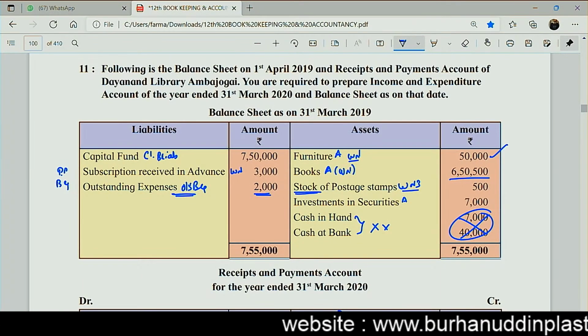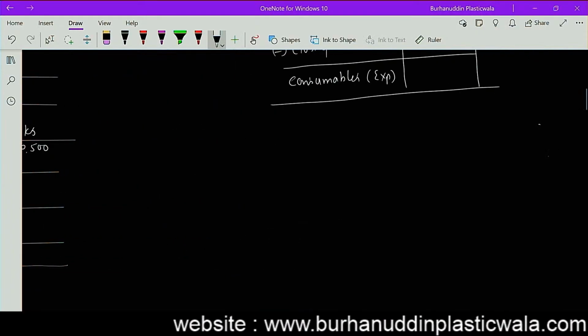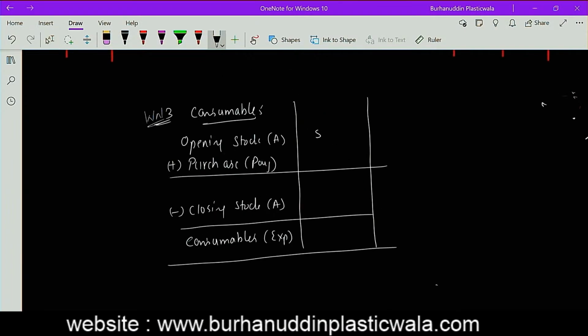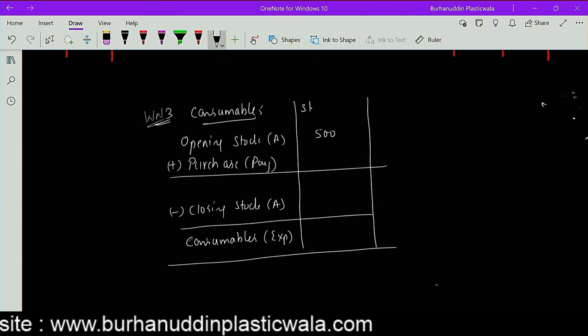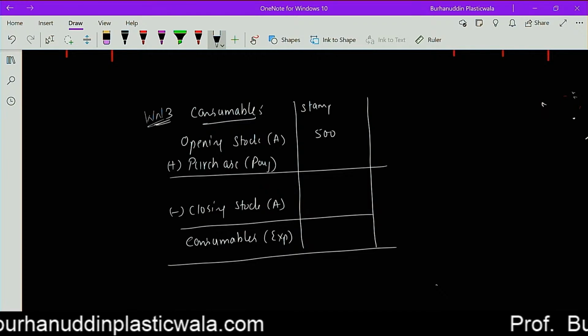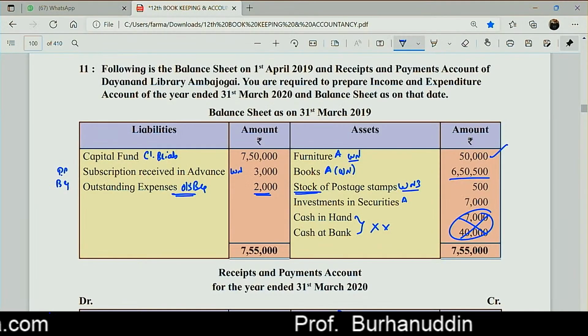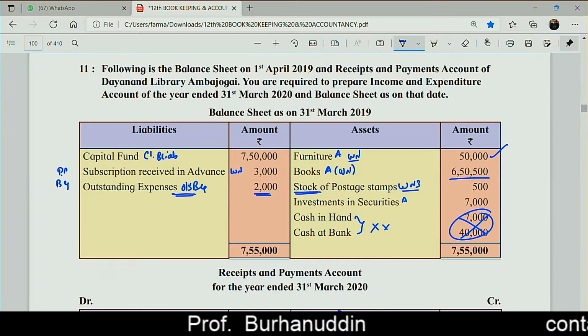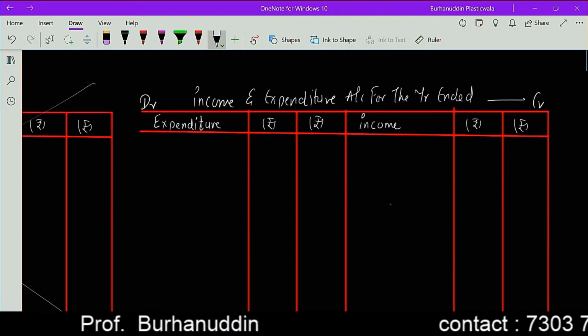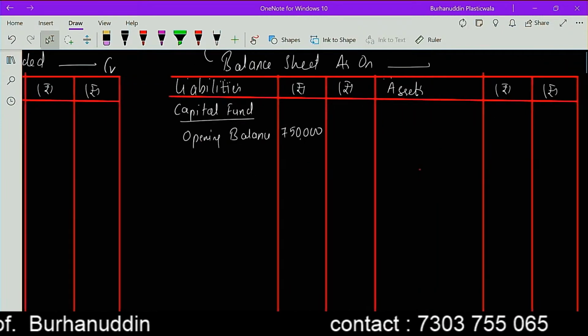Stock of postal stamps is 500. So it will be going over here. Stock of postal stamps. Postal stamps is 500. Investment in securities 7,000. We do not have any adjustments. I'm directly writing in the balance sheet asset side.